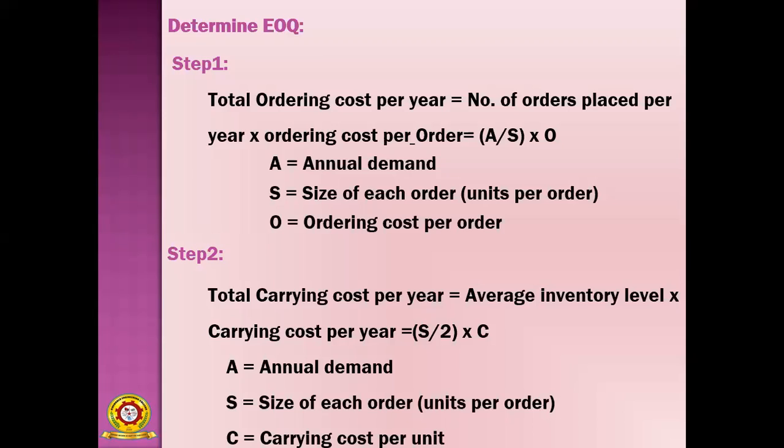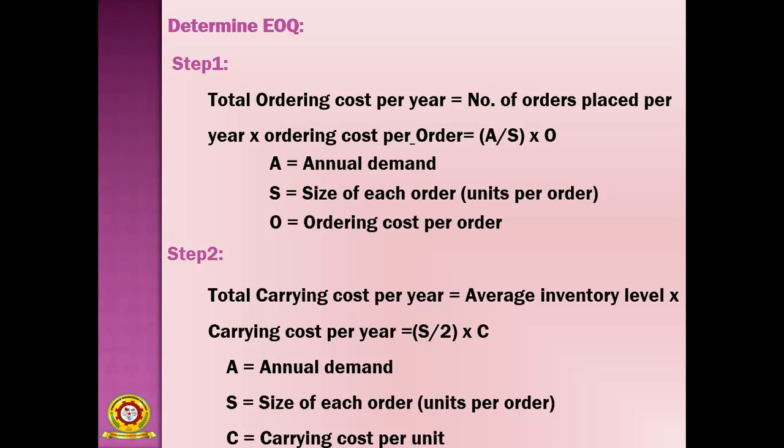Then ordering cost per order. How much cost you incur for an order, that is O. So A by S into O. Then step two. In step two, carrying cost per year equals average inventory level into carrying cost per unit, that is S by 2 into C. So total carrying cost per year equals average inventory level.